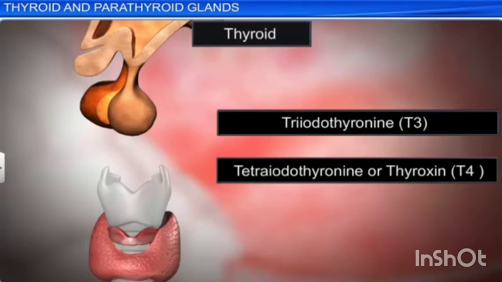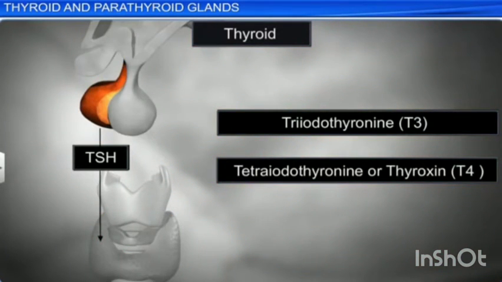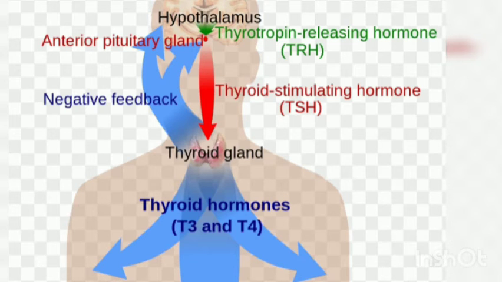Thyroid releasing hormone from the hypothalamus stimulates the adenohypophysis to secrete the thyroid stimulating hormone, which in turn stimulates the thyroid gland to secrete the thyroid hormone. Thyroid hormone shows a negative feedback mechanism on the hypothalamus and pituitary. That means it sends a negative feedback mechanism.